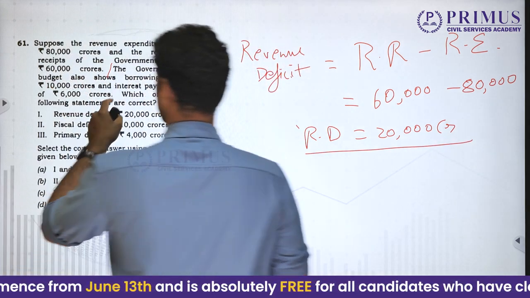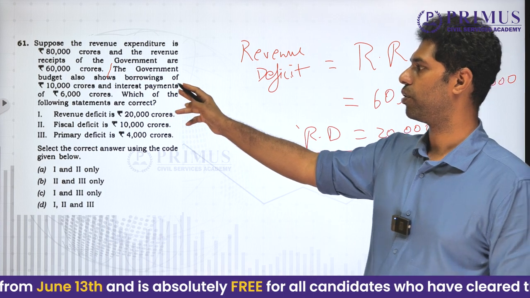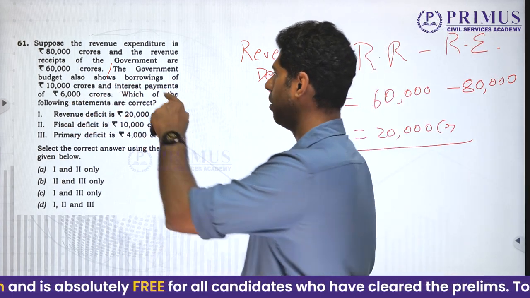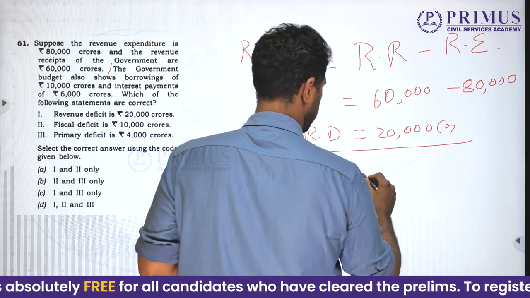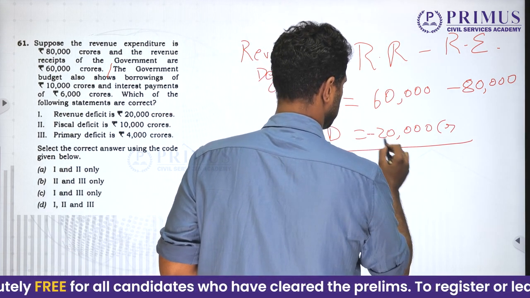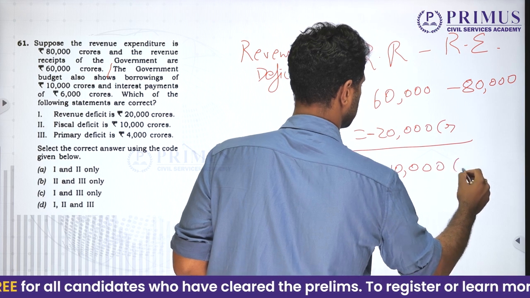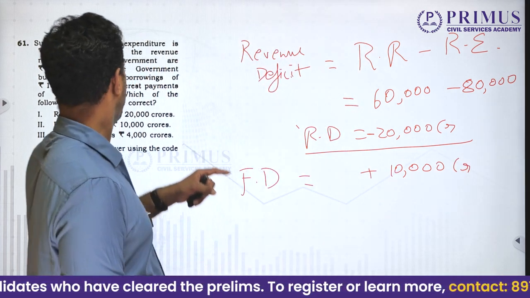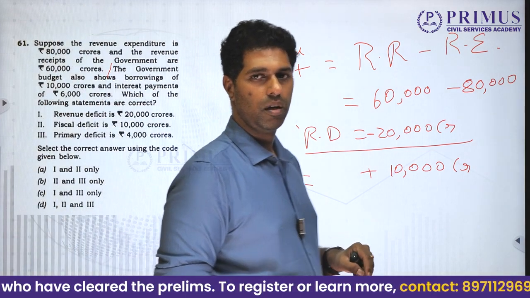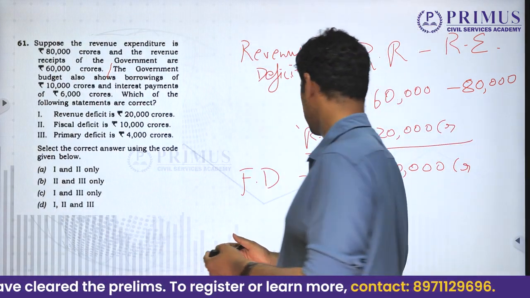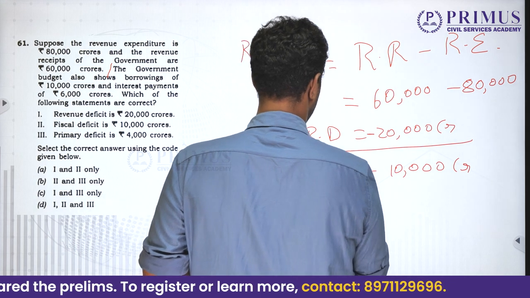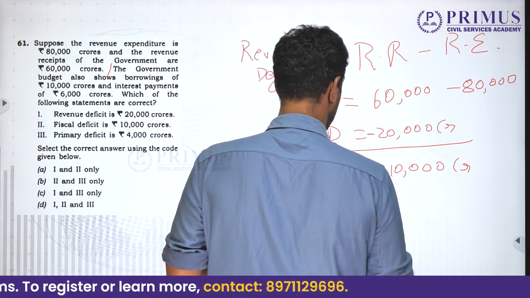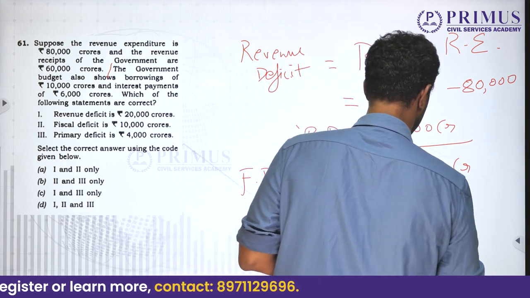And next part of the question, the government budget also shows borrowings of 10,000 crores and interest payments of 6,000 crores. Now, further you're getting another 10,000 crores. This is in minus. Fiscal deficit is what? Adding up of these borrowings. We are going to add borrowings. We are going to finally see this is what government is going to get, revenue deficit plus borrowings, which is coming up to minus 10,000 crore in this scenario.